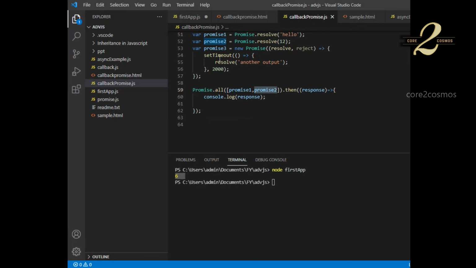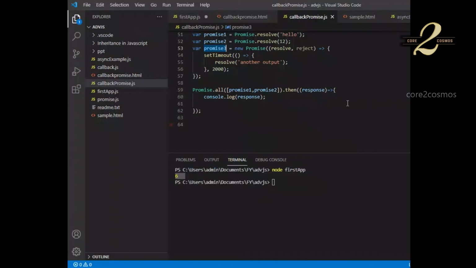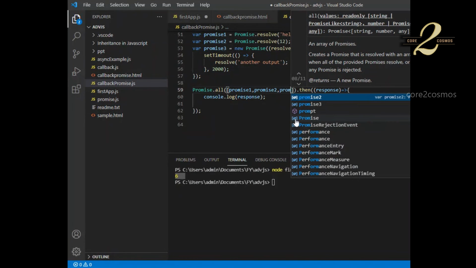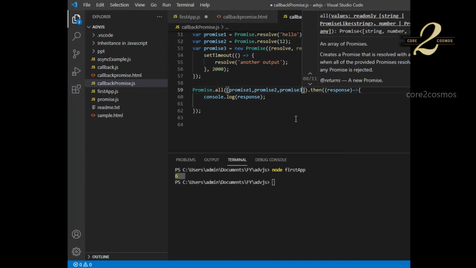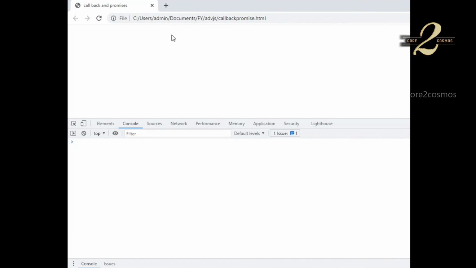So I refresh it again and clear it. Here I'm getting the response immediately, right? So I'll clear the response and then I will pass this promise 3 as the third argument. So now it should take some time for giving the output, right? So this other output is coming after a few seconds, right?